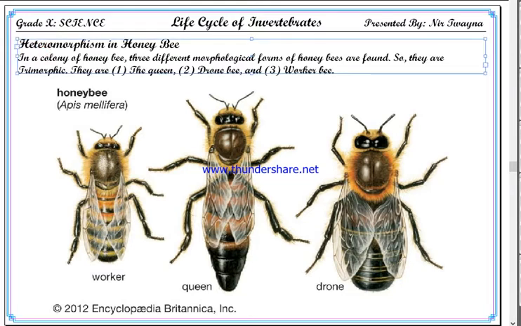Hetero means multiple, morph means form. When a single species of living being exists in two or more different forms, it is called heteromorphism. Heteromorphism is observed in all animals. Like in humans, there is duomorphism. There are two different forms of human.